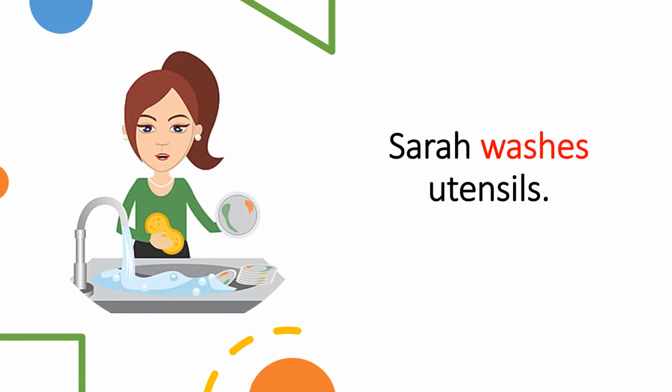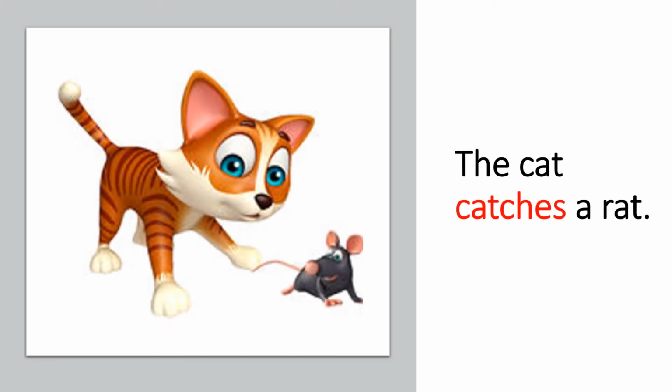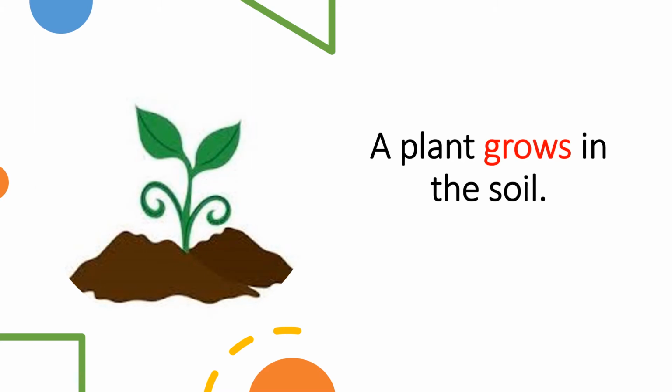Now let's see a few more examples. Sarah washes utensils. Then, what do you see in this picture? The cat catches a rat. Next, what do you see here? A plant grows in the soil.